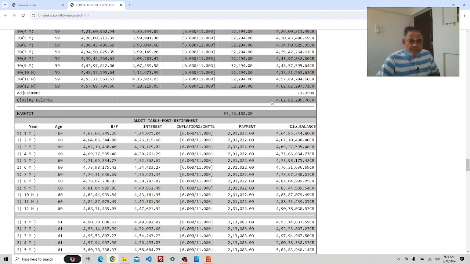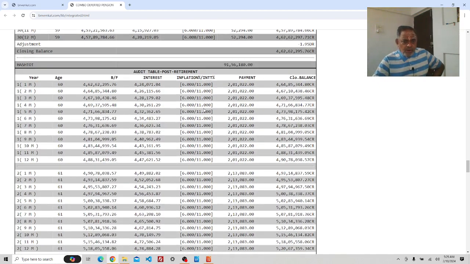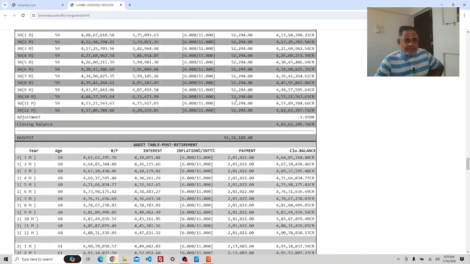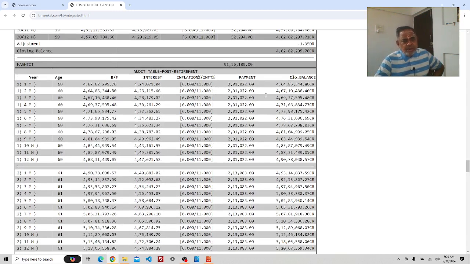With this corpus, one can get a growth of 4.24 lakhs, at 11%. But one should not withdraw all the growth, and should only withdraw around 2.01 lakh, which percentage-wise is 5.25%.